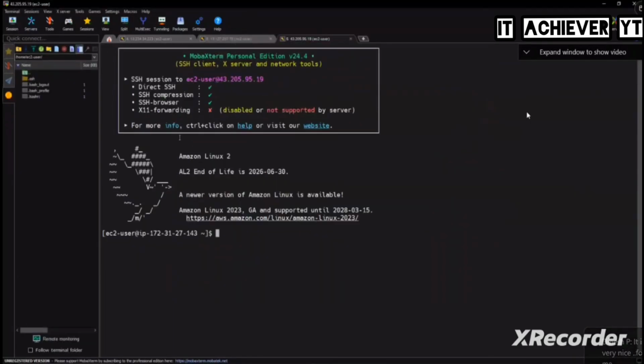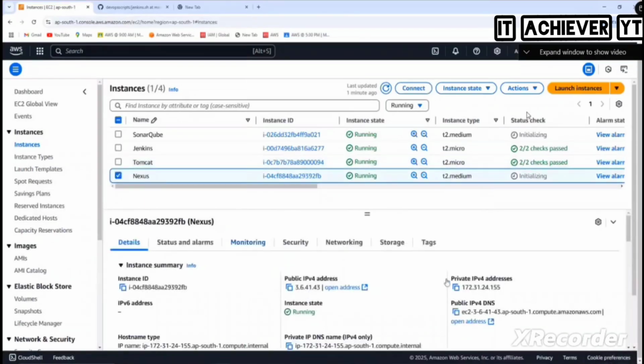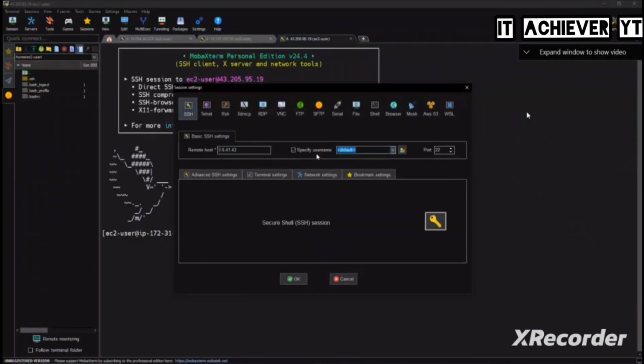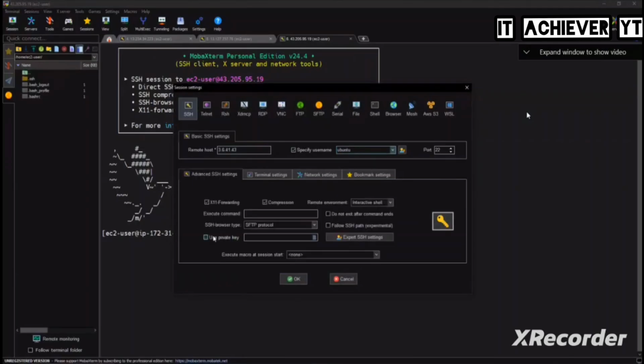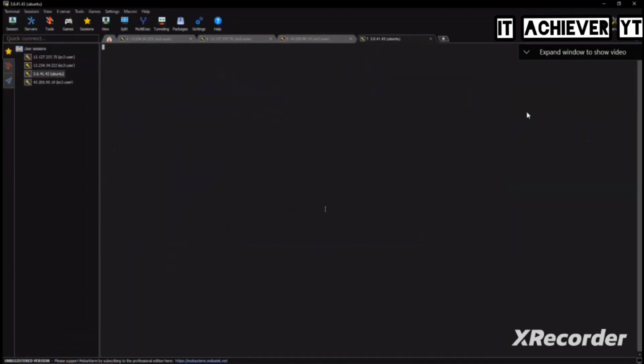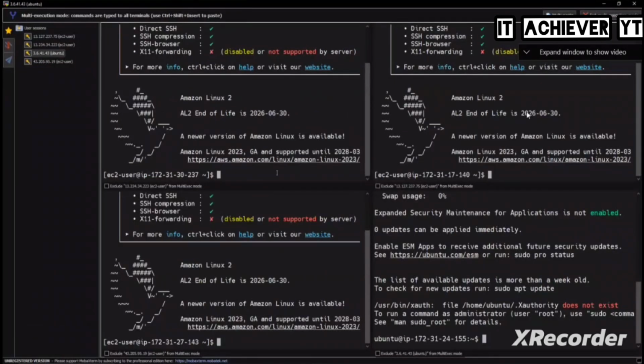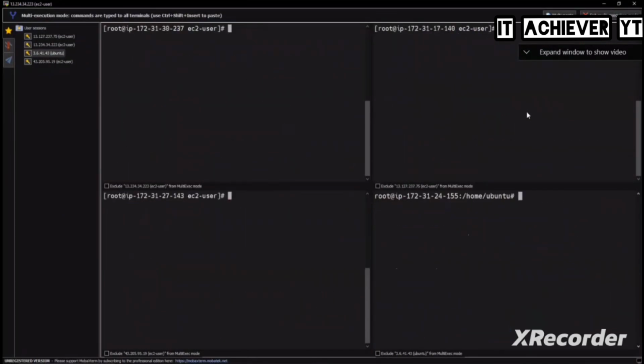Okay, what's the last one? Nexus. What's the username? Nice. Okay, what we do is, in all the machines we need to run the commands, right? So what I do here is multi-exec, and then what's the command? Sudo hyphen, yes, clear it off.